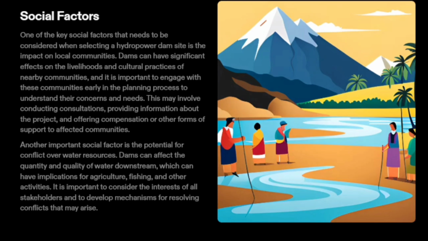This may involve conducting consultations, providing information about the project, and offering compensation or other forms of support to affected communities. Another important social factor is the potential for conflict over water resources. Dams can affect the quantity and quality of water downstream, which can have implications for agriculture, fishing, and other activities. It is important to consider the interests of all stakeholders and to develop mechanisms for resolving conflicts that may arise.